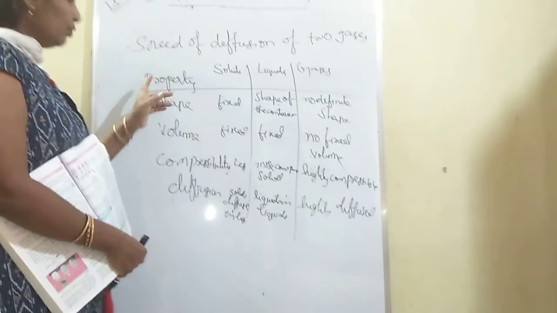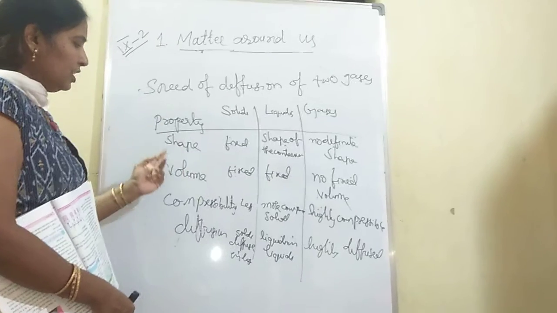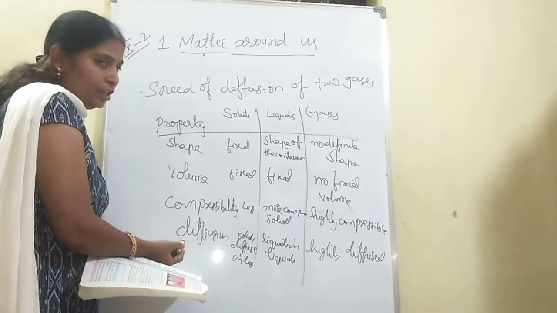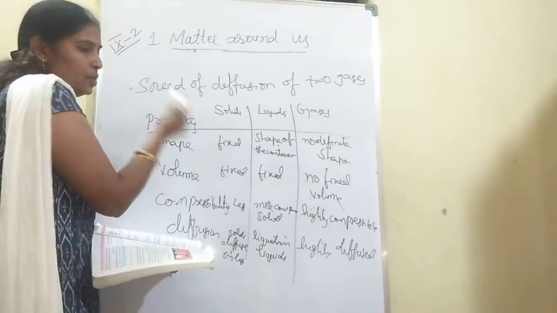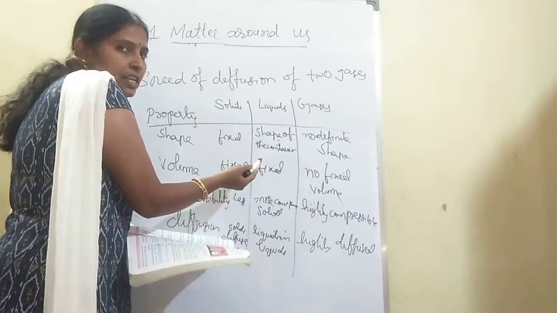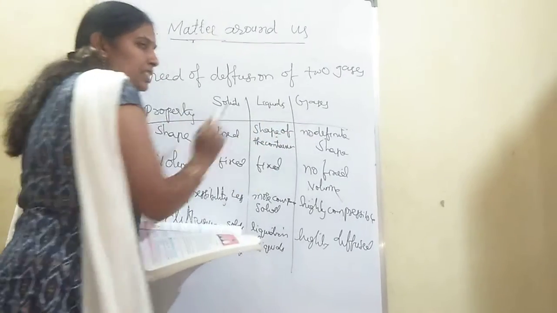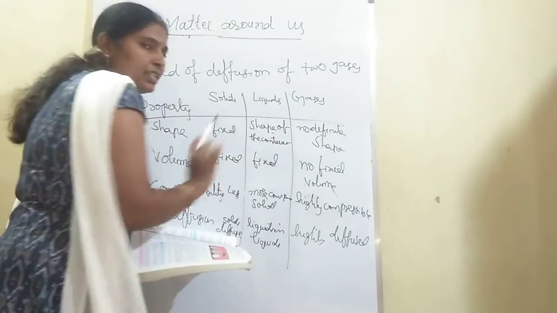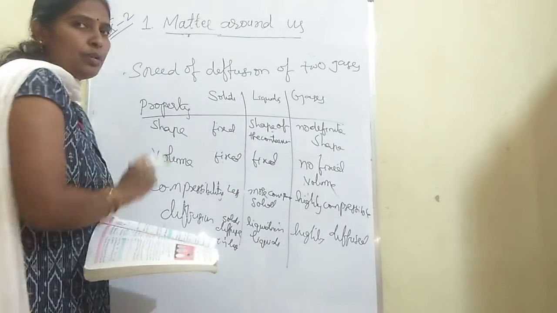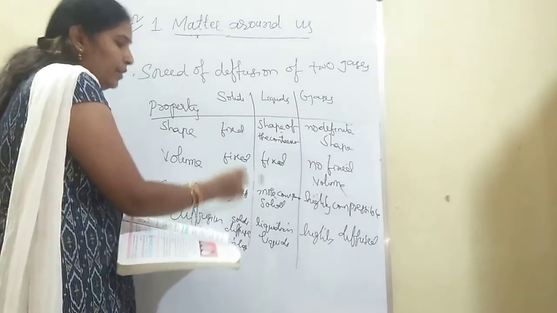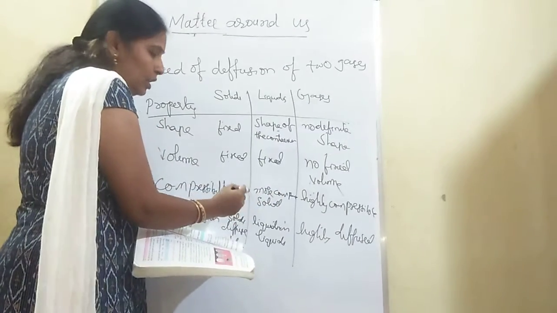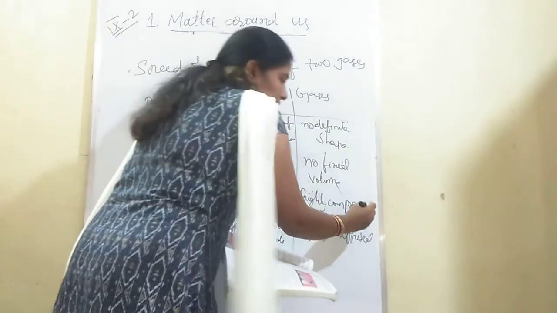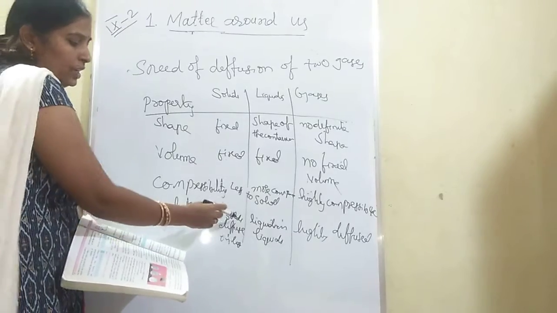So he asked about properties. What are the properties we are going to discuss for solids, liquids and gases? That is shape, volume, compressibility and diffusion. Solids have a fixed shape, and liquids take the shape of the container. For gases, no fixed shape. Volume is fixed for solids and fixed for liquids, and gases have no fixed volume. Compressibility: solids are less compressible compared to liquids, liquids are more compressible compared to solids, and gases are highly compressible. Diffusion: solids diffuse in liquids.